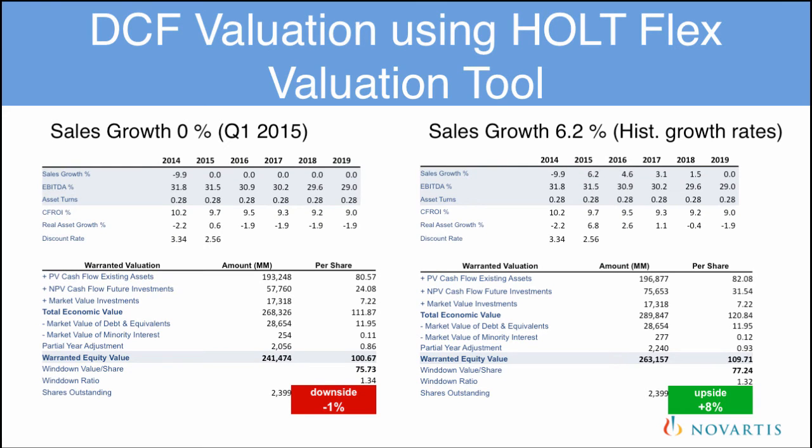Using the two different approaches to forecast sales, I would estimate the downside potential of 1% or an upside potential of 8% for Novartis shares.